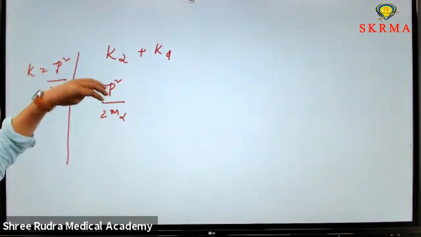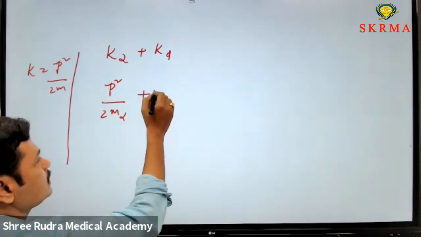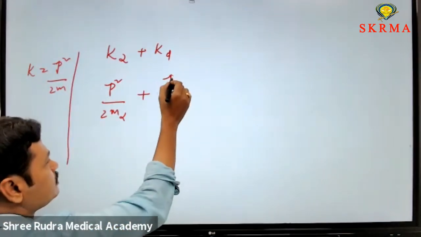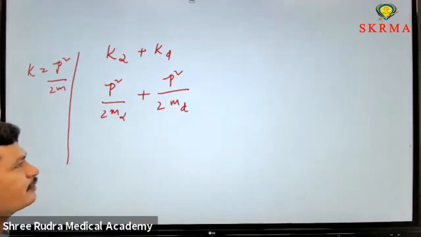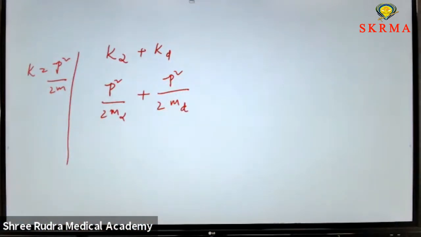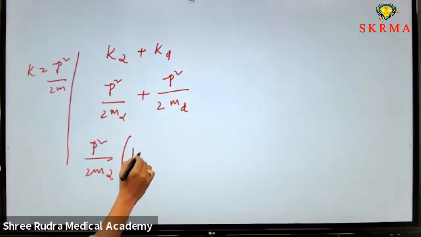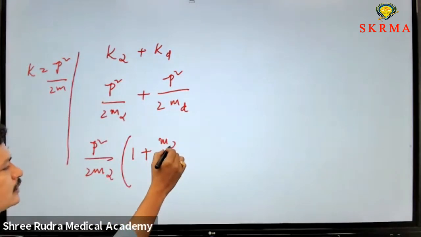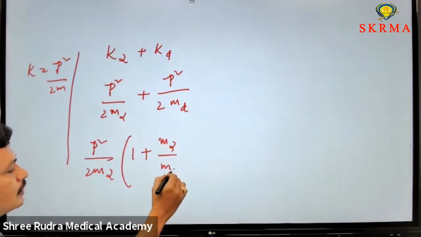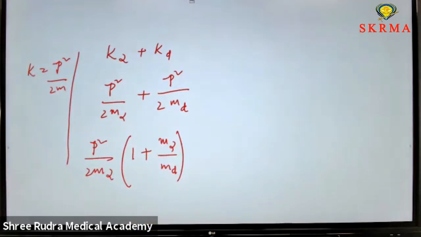That's why K alpha equals P square by 2m alpha, plus K daughter equals P square by 2md. We can write this equation in two different ways. If you take P square by 2m alpha common, the equation becomes 1 plus m alpha by m daughter.